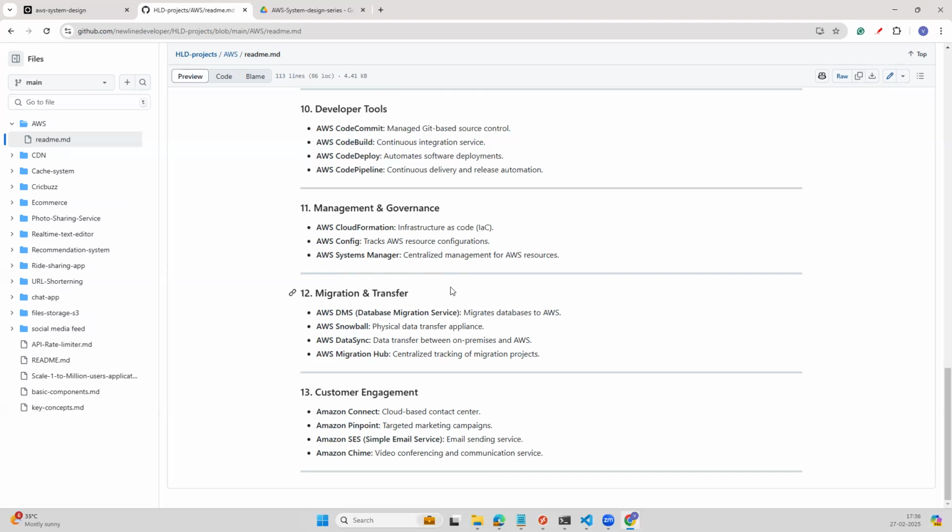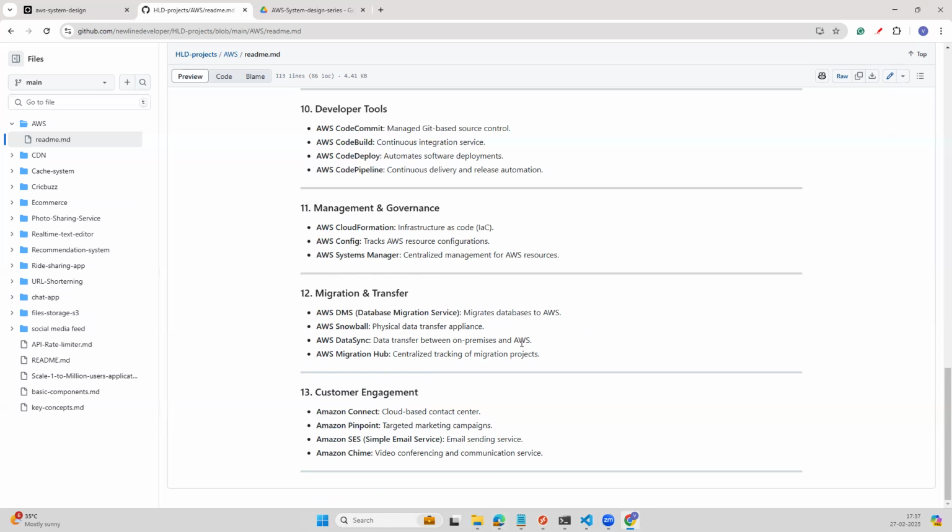The next category will be migration and transfer, which has AWS Database Migration Service, which migrates on-premises databases to AWS. That will help us. And then it has the Schema Conversion Tool, that will convert the schema from one kind of database to another kind of database. That's also possible to do. And then we have AWS Snowball, which is a physical data transfer appliance. And then we have AWS DataSync, which transfers data between on-premises and AWS. And then we have AWS Migration Hub, which is centralized tracking of migration projects.